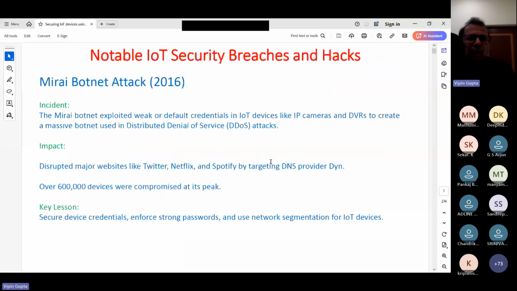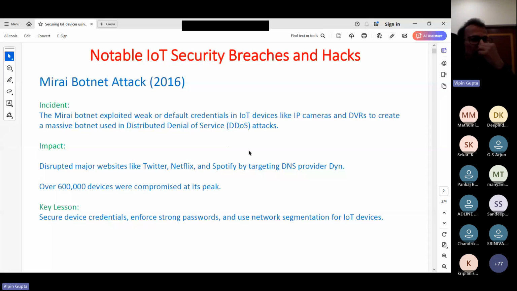So the first notable IoT security breach or hack was the Mirai botnet attack, which happened in 2016, and it totally changed the perception about security. In this case, the IP cameras, we know that in our houses and offices we have cameras. They exploited weak and default credentials of IoT devices like IP cameras and DVRs to create a massive botnet for launching a distributed denial of service attack.